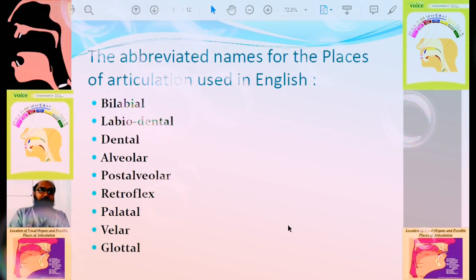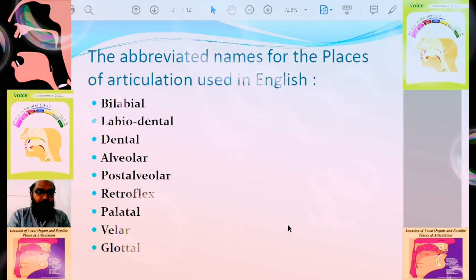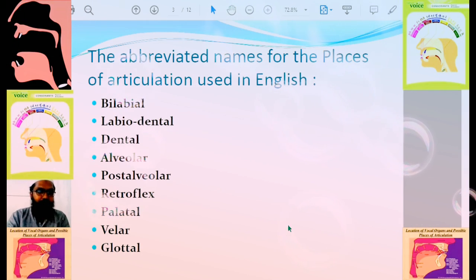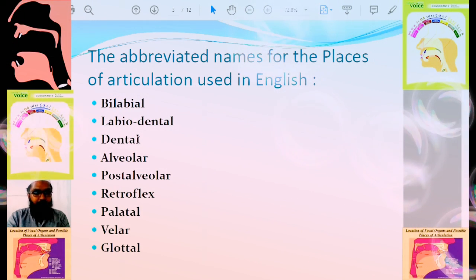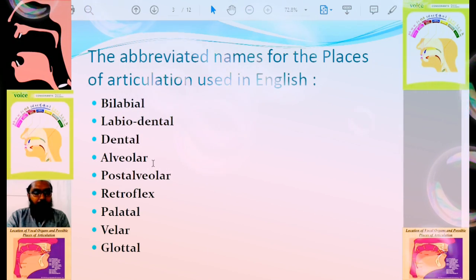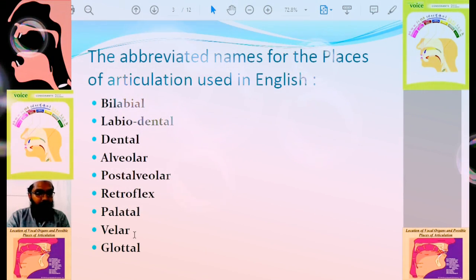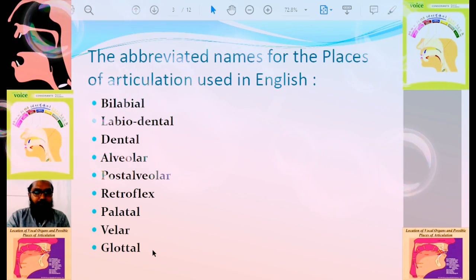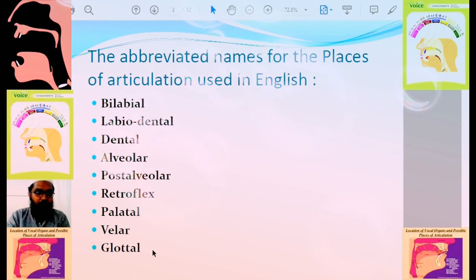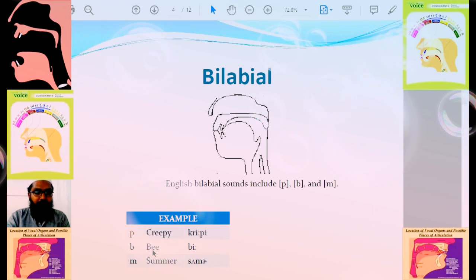So these are all the places of articulation we should remember. We are having bilabial, labiodental, dental, alveolar, postal alveolar, retroflex, palatal, velar, and glottal. So let us see one by one. First we will see bilabial.